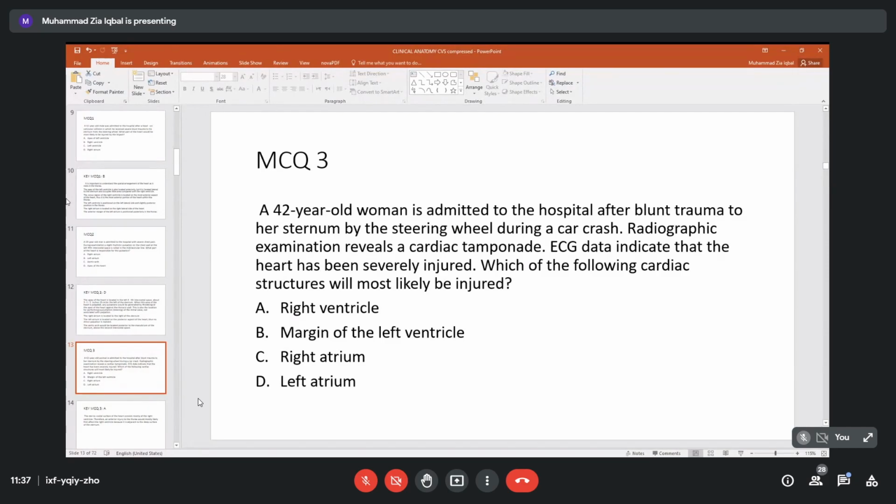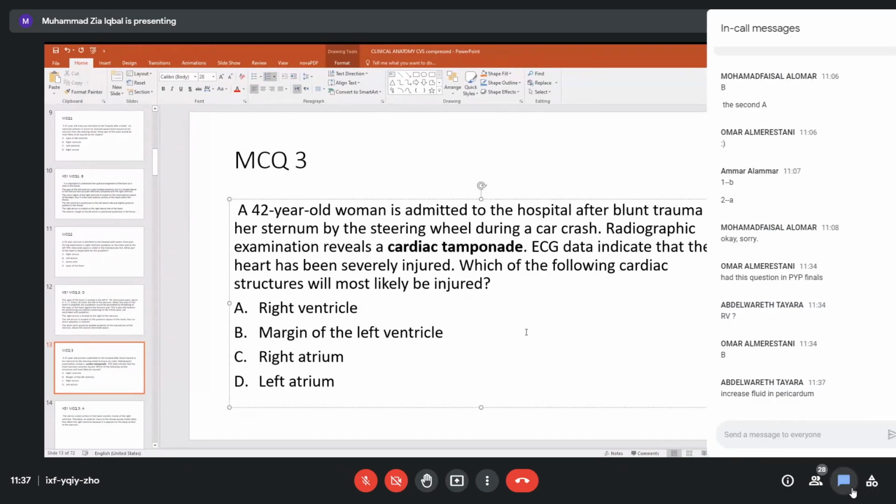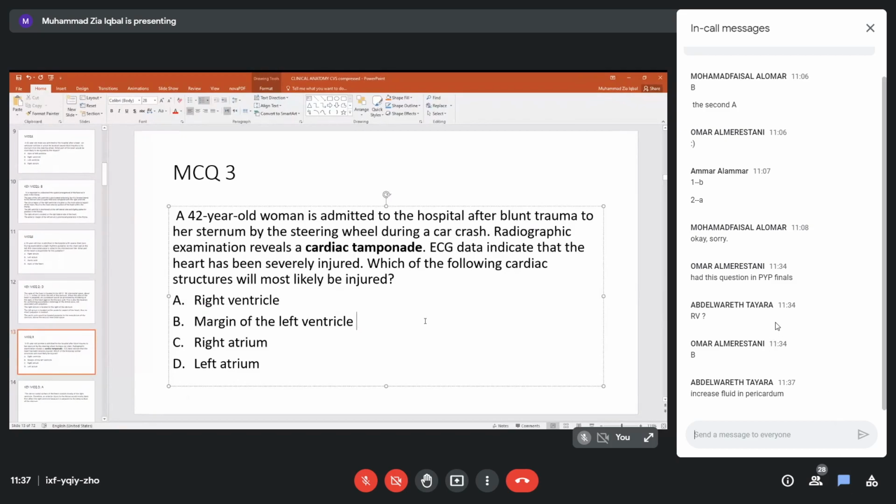First of all, what are these words? For example, cardiac tamponade. Anybody who is aware of this word? Yes, doctor. Cardiac tamponade. What happens is, if you recall, we have a covering of the heart and a pericardial cavity.